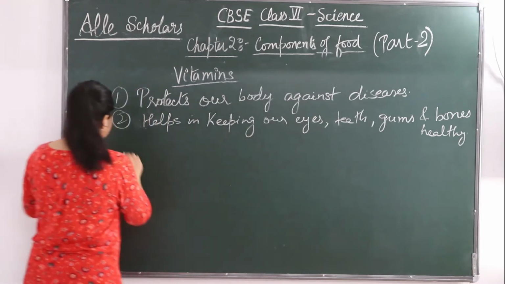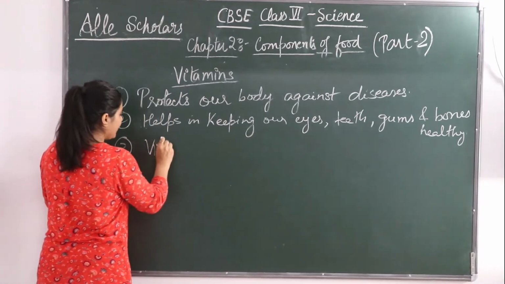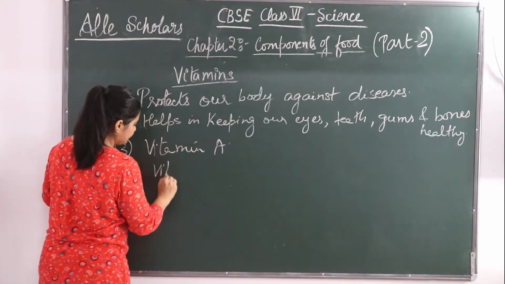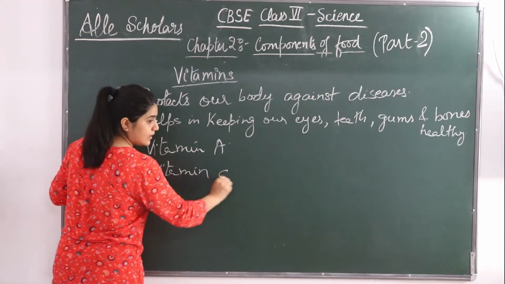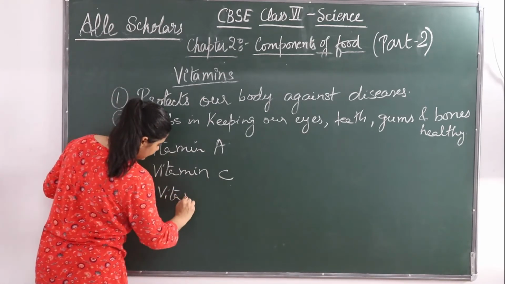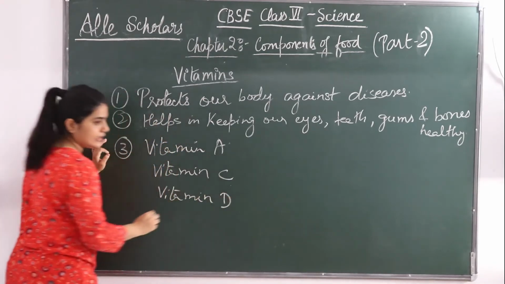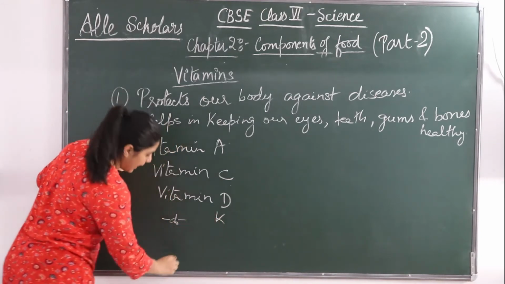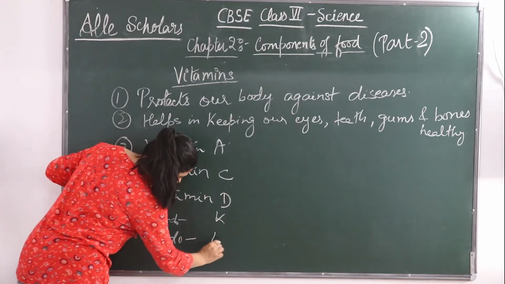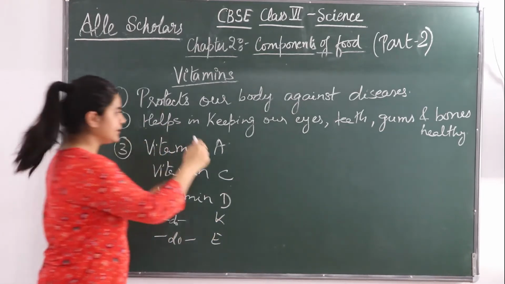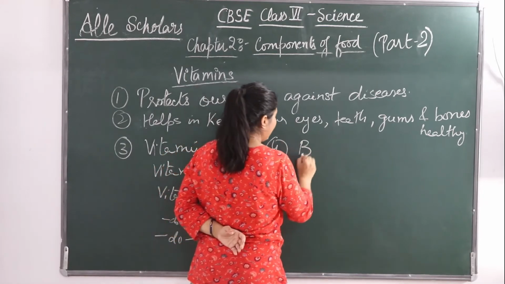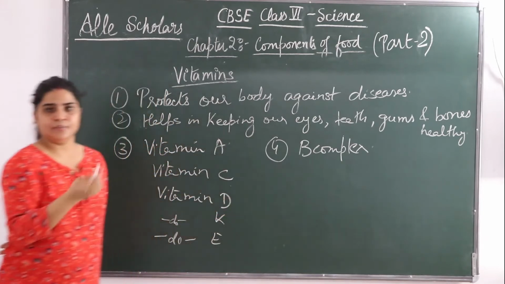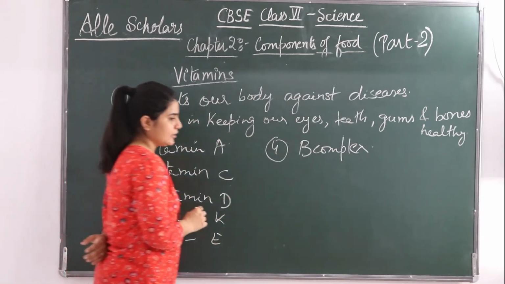Fine. So there are different categories of vitamins: vitamin A, vitamin C, vitamin D, vitamin K and vitamin E. And another category of vitamins is B complex, with B1, B12 and so on.